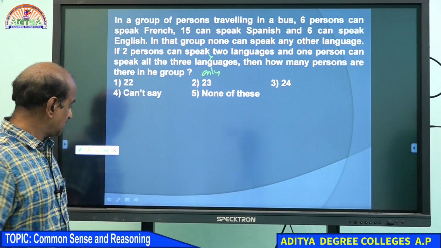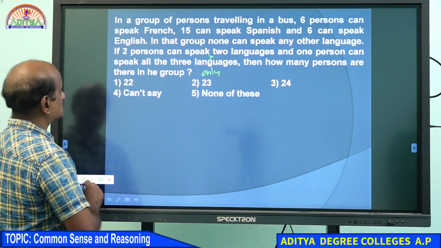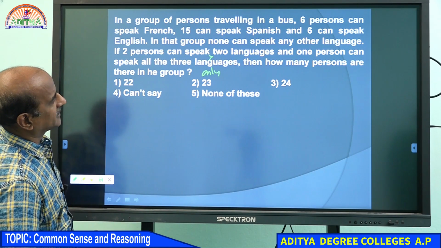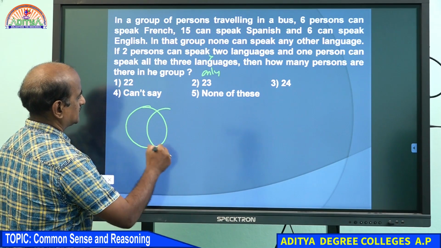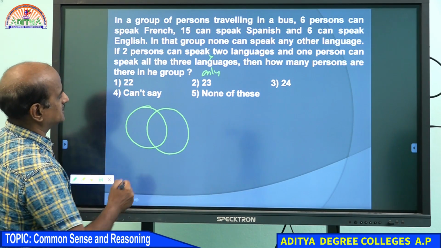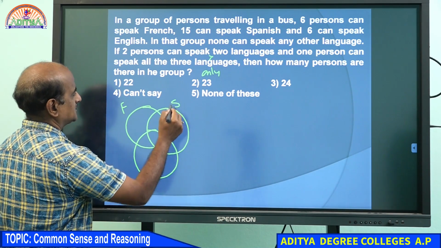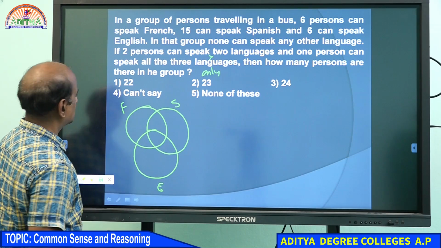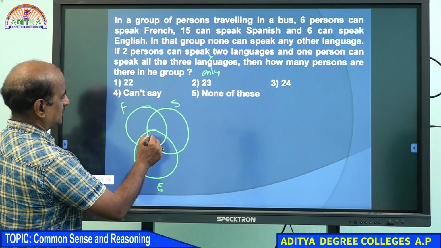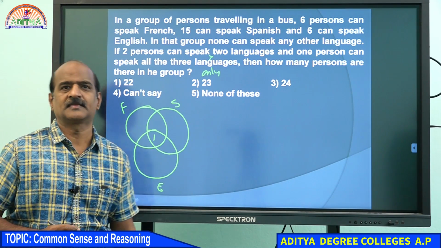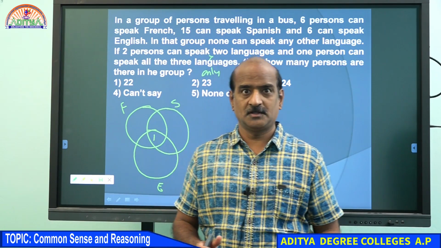Now please look at the question. Here we go. Students, if this is the question: in a group of persons traveling in a bus, we actually have three languages to handle. One is French, another is Spanish, and another is English. So how do you start the question? Obviously you start with this information: one person speaks all three languages. That is obviously very convenient information to start with, and after that we go ahead.